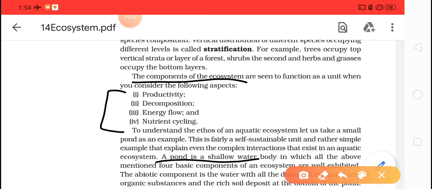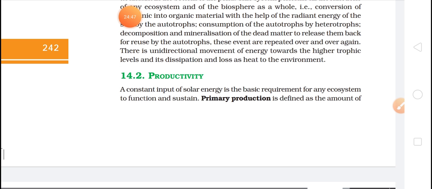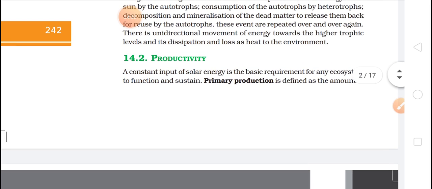Okay, now let's move further with the first component and let's see each and every component step by step. Yes, so the first topic is productivity. So if we talk about productivity, what is productivity?